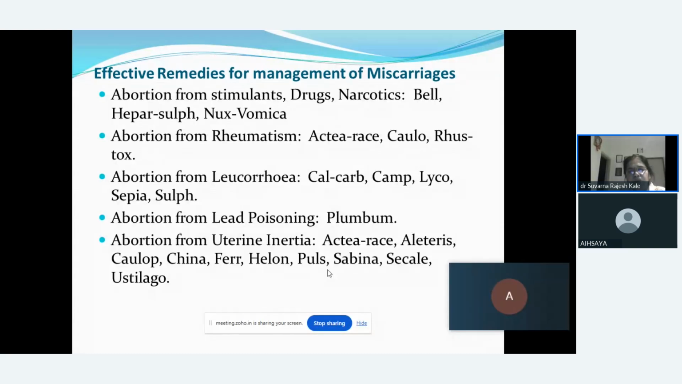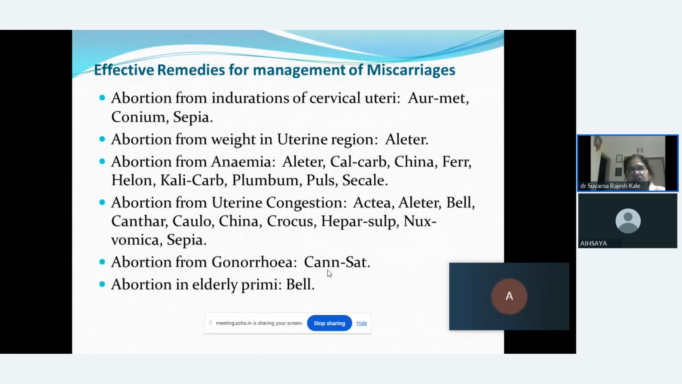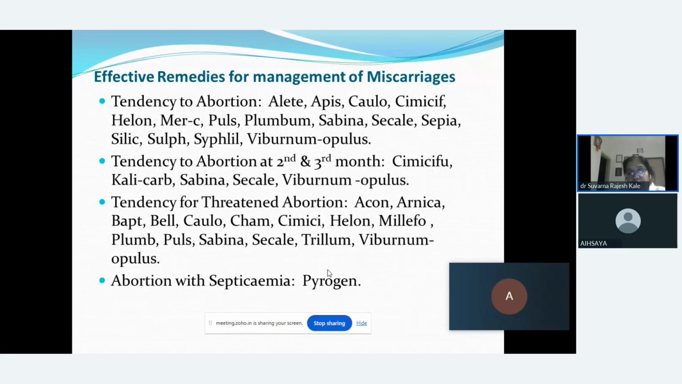Abortion from uterine inertia: Actaea racemosa, China, Caulophyllum, Pulsatilla, Sabina, Secale cornutum. Abortion from induration of the cervix uteri, we can think of Aurum muriaticum natronatum, Conium, Sepia. Abortion from weight in uterine region, Aletris. Abortion from anemia: Calcarea carb, China, Ferrum, Kali carb, Plumbum. Abortion from uterine congestion: Belladonna, Cantharis, Caulophyllum, China, Hepar sulph, Nux vomica. Abortion from gonorrhea: Cannabis sativa. Abortion in elderly primigravida, Belladonna is prescribed.